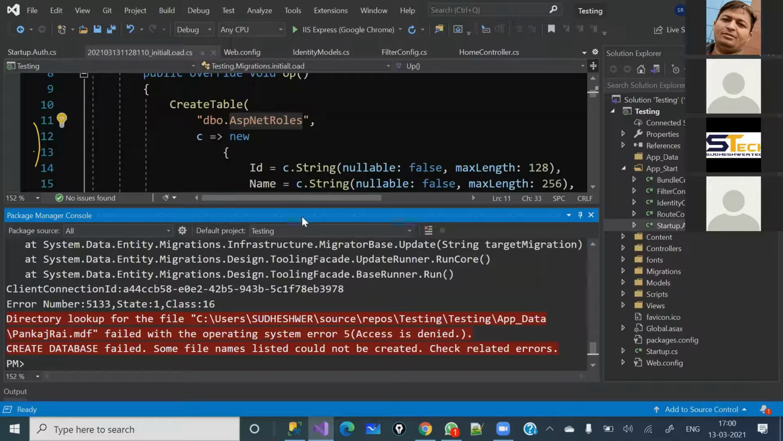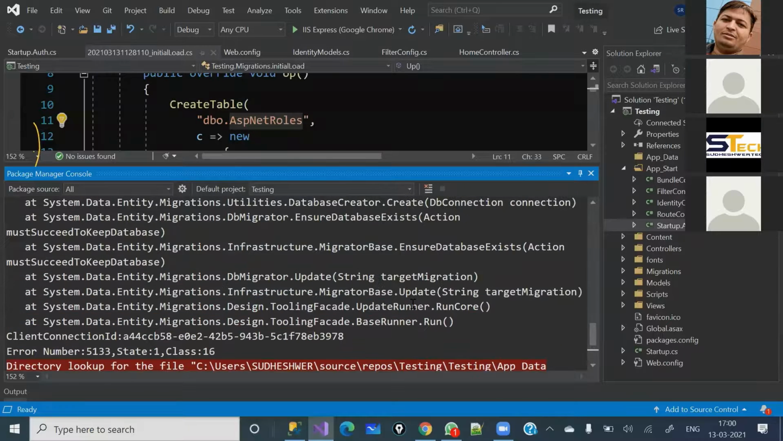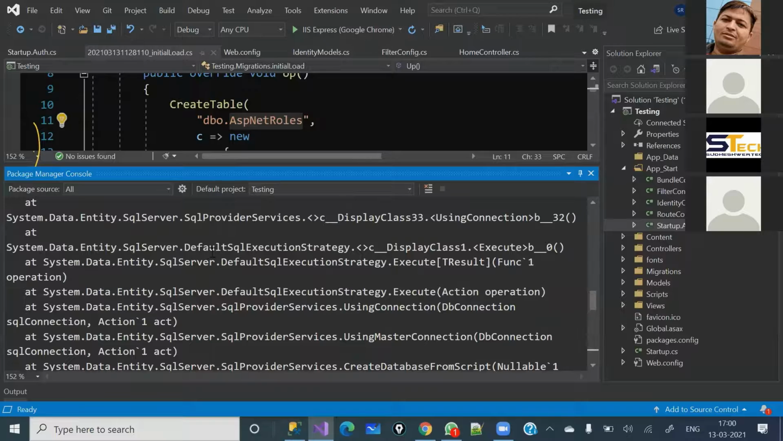See, it is giving an error. What error is it giving? Let's read it. Directly look at this: it failed with the operating system error. Access is denied. Create database failed. Some name listed could not be created. Check related errors. So it is giving an error. What error is it giving? Let's check here.